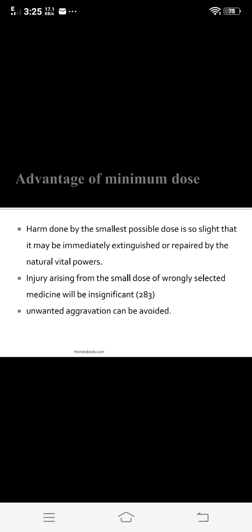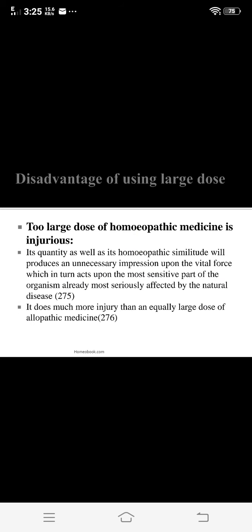So what are the disadvantages of using the large dose? Too large a dose of homeopathic medicine is also injurious, and it causes a more severe effect than the natural disease present in the patient, and it does much more injury than an equally large dose of allopathic medicine. The harm that allopathic medicine causes to the patient is equally caused by large doses of homeopathic medicine. So we use the minimum dose in homeopathy.